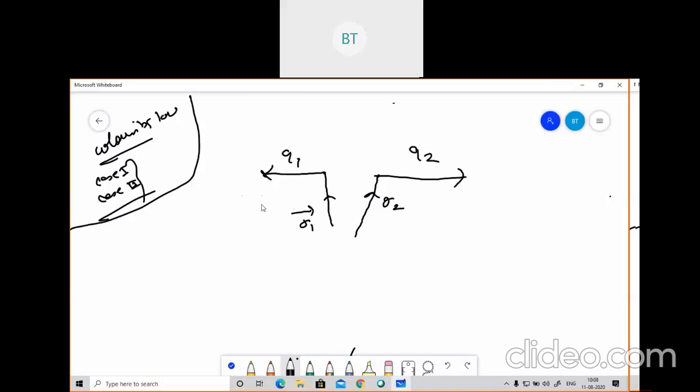In this case the direction of forces will be on this side, and in this case the direction of forces will be on that side. Here Q1 and Q2 have the same polarity. So let's suppose Q1 and Q2 have the same polarity.